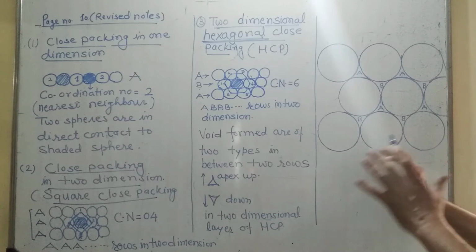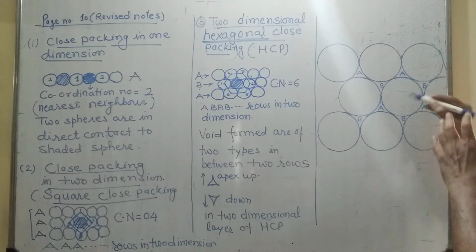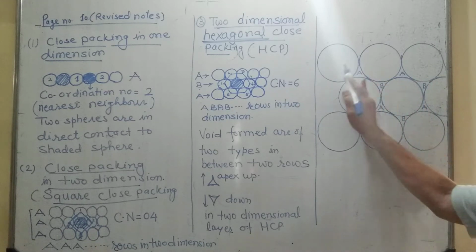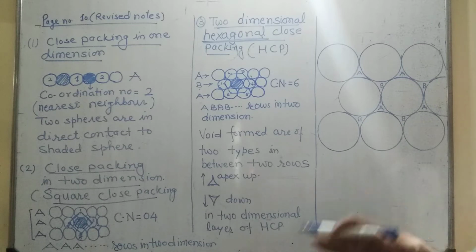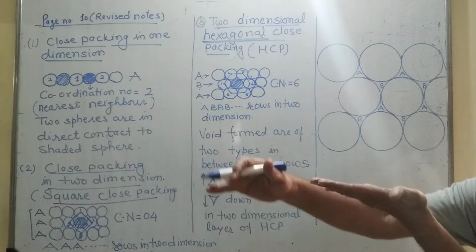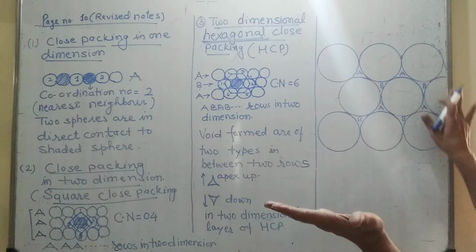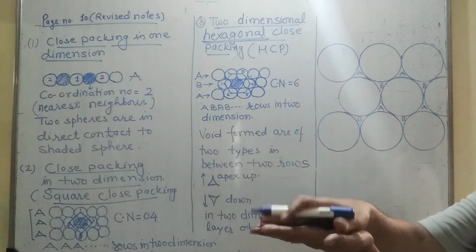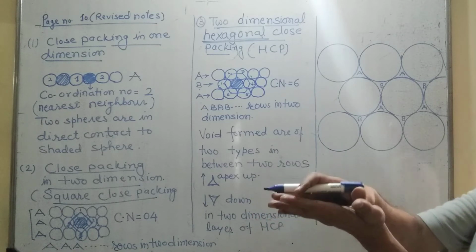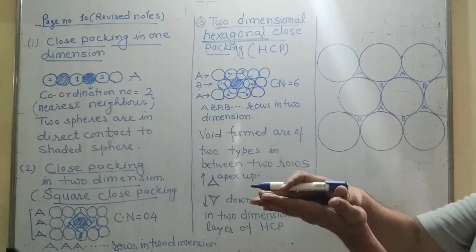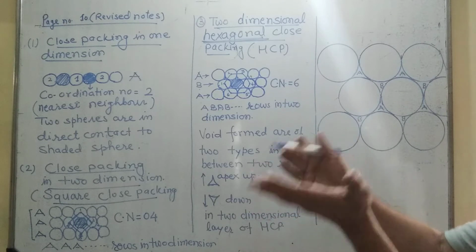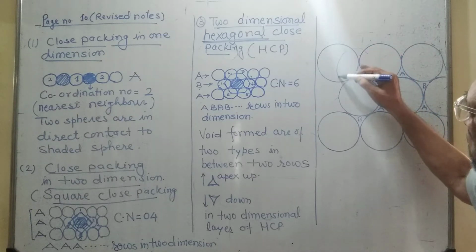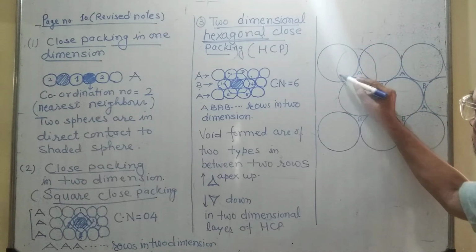Now, just to remember, tomorrow, or in the evening, I will give you another video where we take a second plane, a similar 2-dimensional plate of atoms, and put it over the first plate. There is one way to put the sphere, which is over the void A.